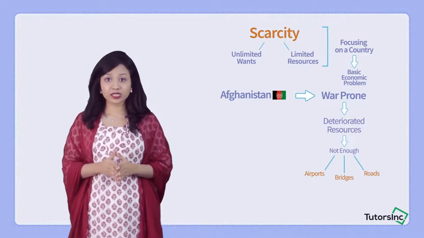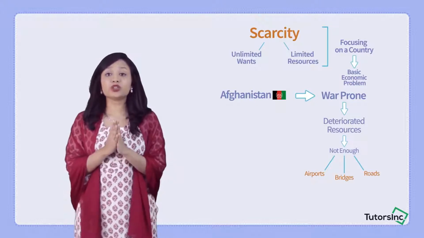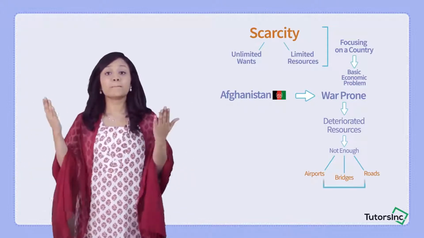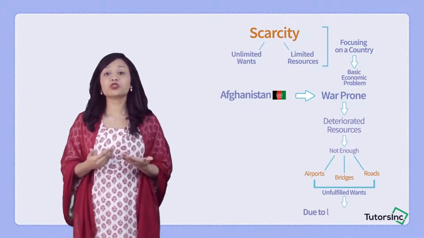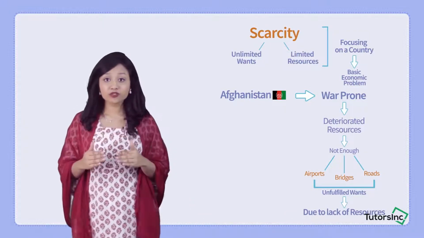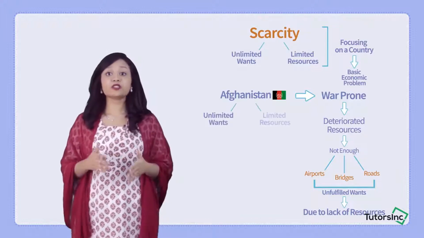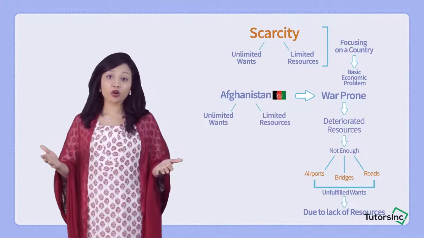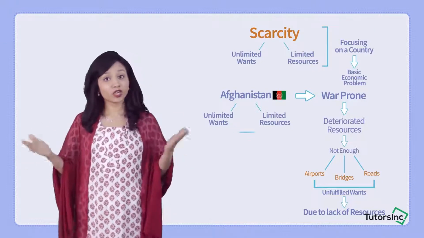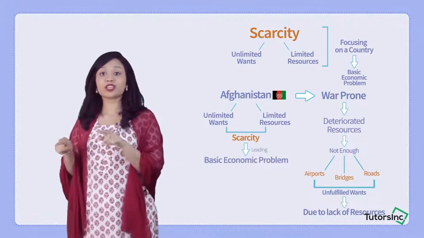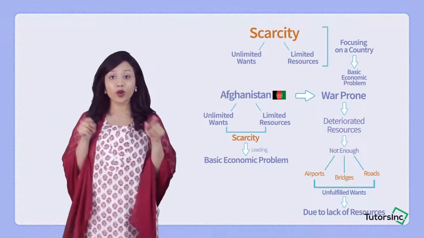So the want of the people to escape from Afghanistan and go to another country might not be fulfilled due to the lack of resources. All of these people in Afghanistan have unlimited wants but limited resources to fulfill their wants. Again, the problem of scarcity leading to the basic economic problem can be recognized.